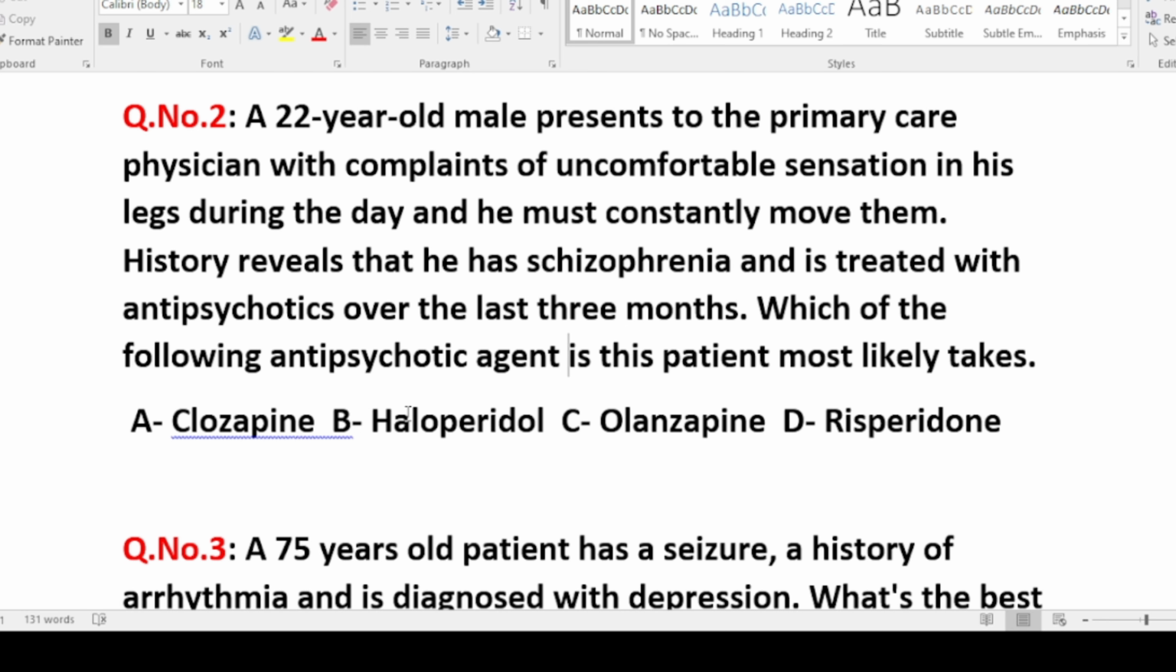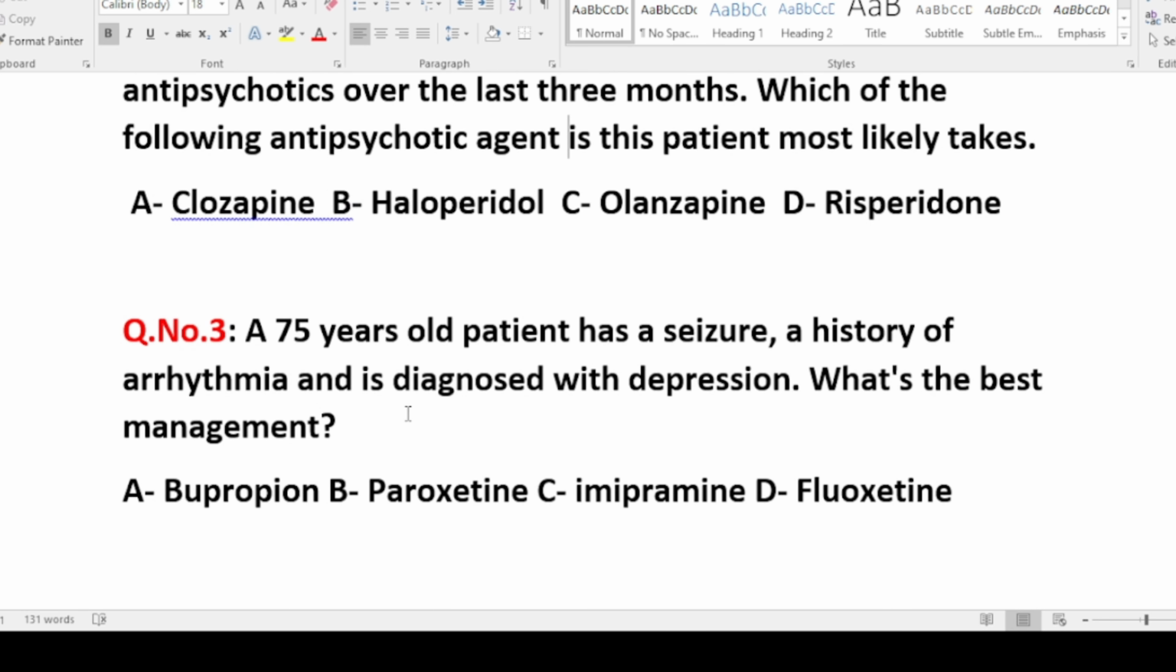Question number 3 is, a 75 year old patient has a seizure, a history of arrhythmia, and is diagnosed with depression. What's the best management? Option A is bupropion, option B is paroxetine, option C is imipramine, and option D is fluoxetine.